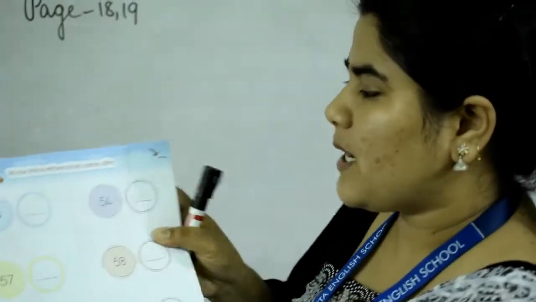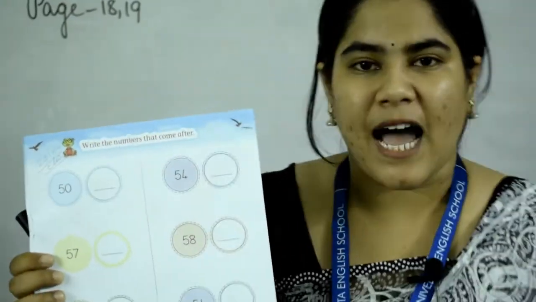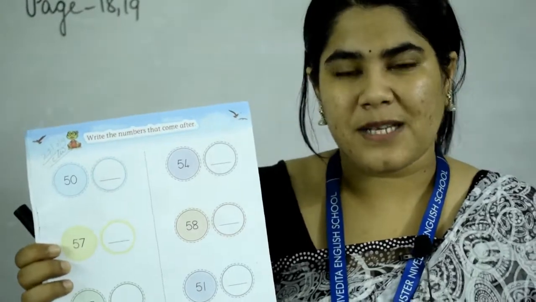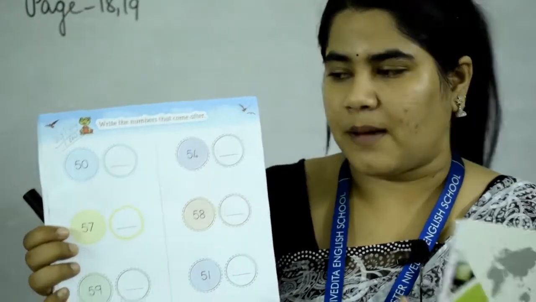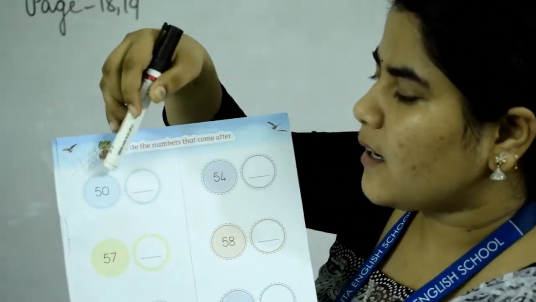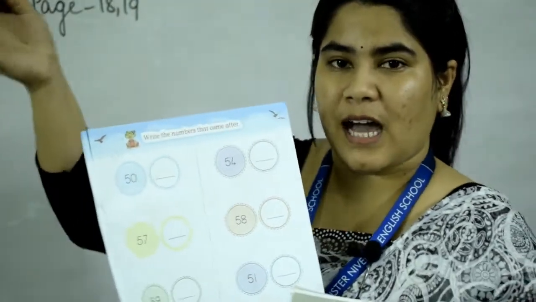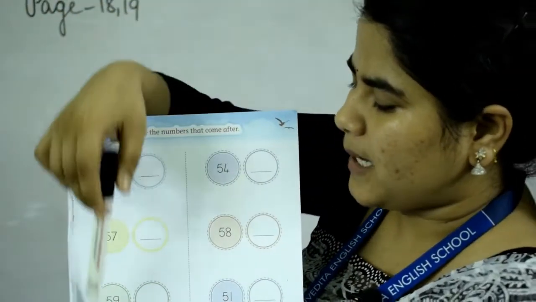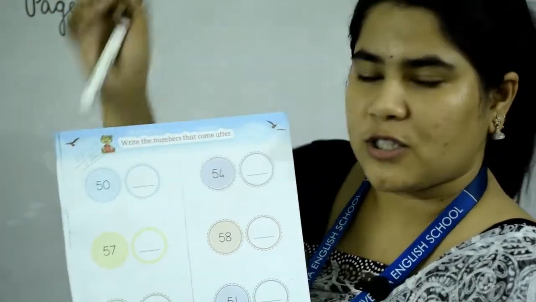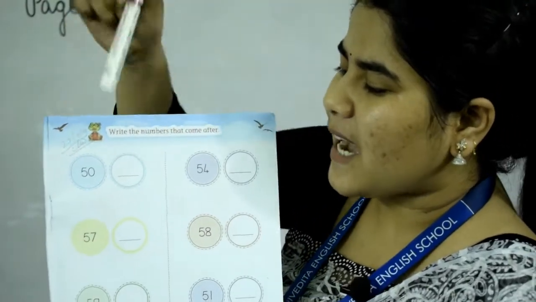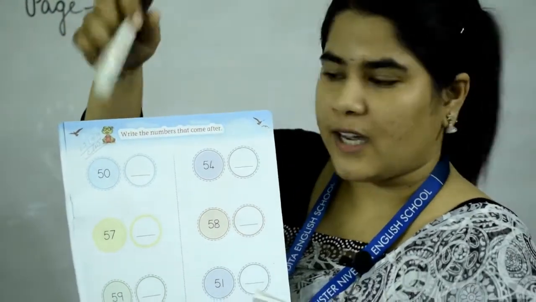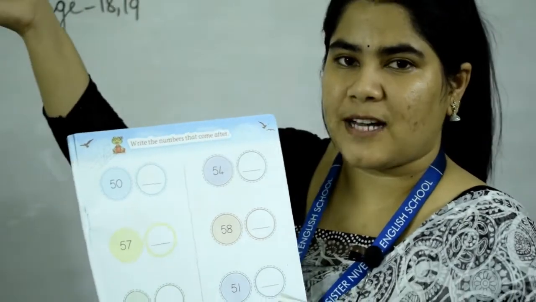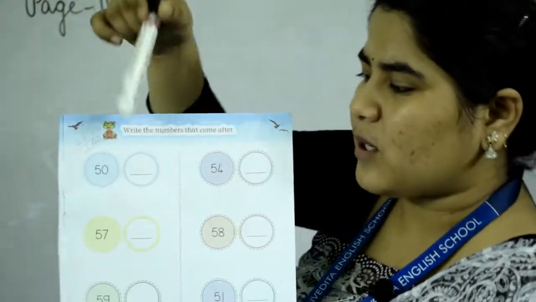Now if you turn the page, here the numbers that come after, जो बाद में आता है, after means बाद वाला, okay, not आगे वाला, बाद वाला. So here for before and after questions, you have to be careful for these numbers. तो इसके आगे में क्या लिखा है? 50. So you have to fill the second part. Okay, जो after number है वो आपको लिखना है.